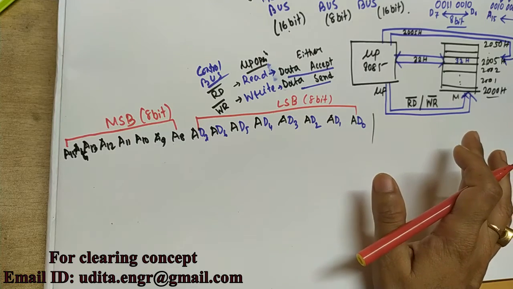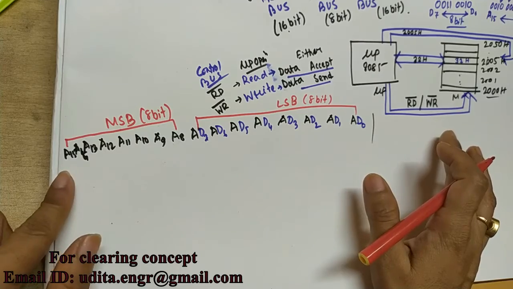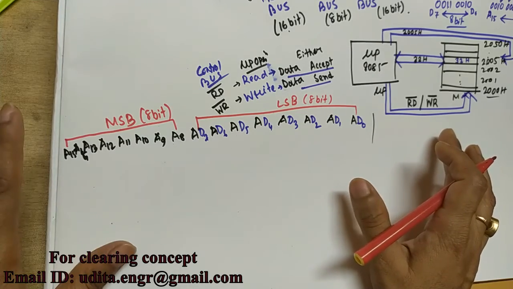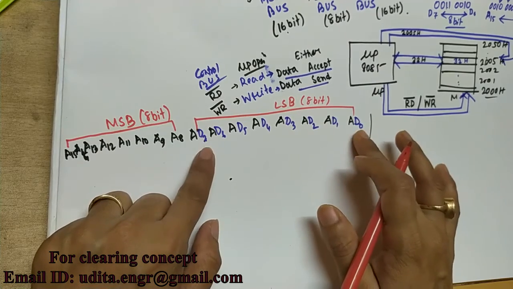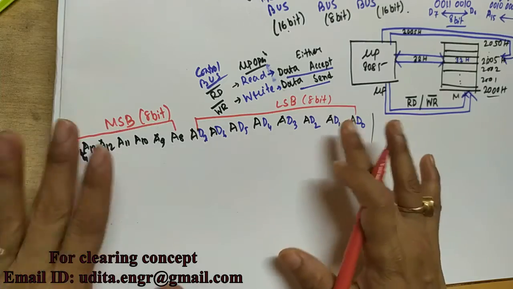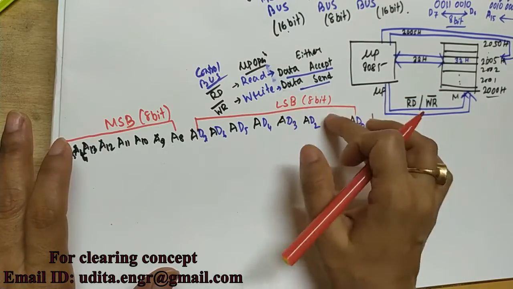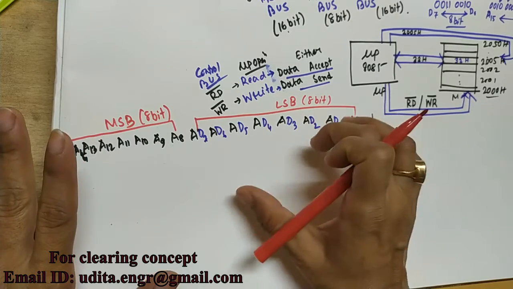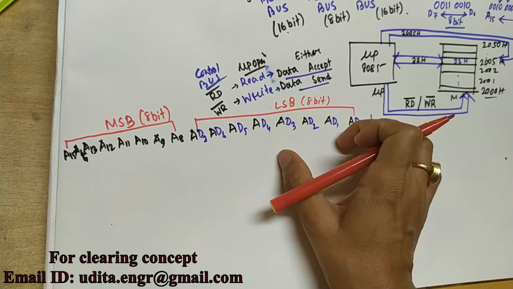If you go to point out the pin, A8 to A15 is pointing here as the address bus, and AD7 to AD0 is the multiplexed address and data bus. Multiplex means many into one. That means these lower order 8 bits, the LSB, perform as the address bus as well as the data bus.